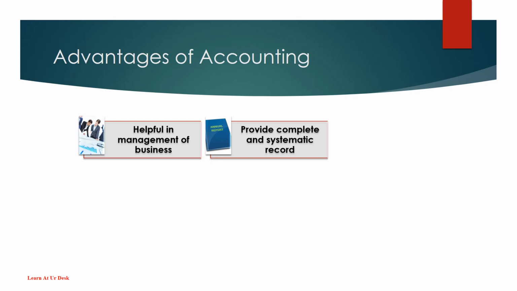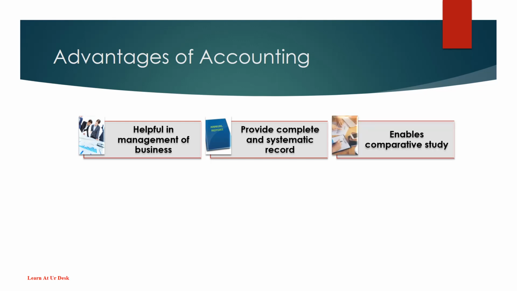Accounting is a complete and systematic recording of business transactions, so the limitation of humans that cannot keep all transactions in mind can be overcome by accounting. It enables comparative study. Proper books of accounts can be further used to compare expenses, sales, profits, etc. of the business. Hence, accounting helps in interfirm as well as intrafirm comparison.